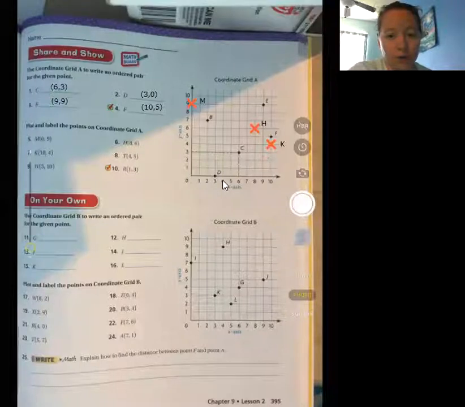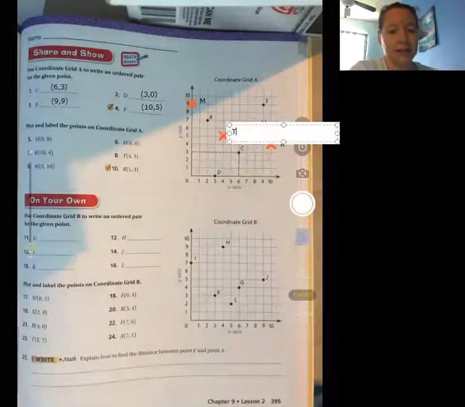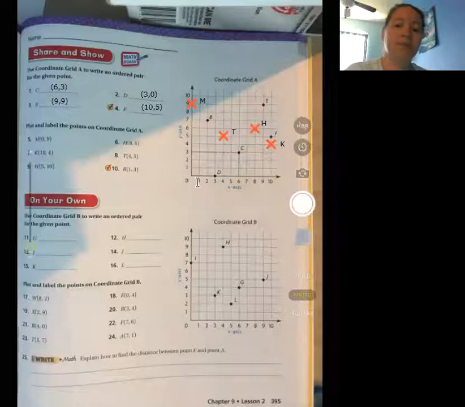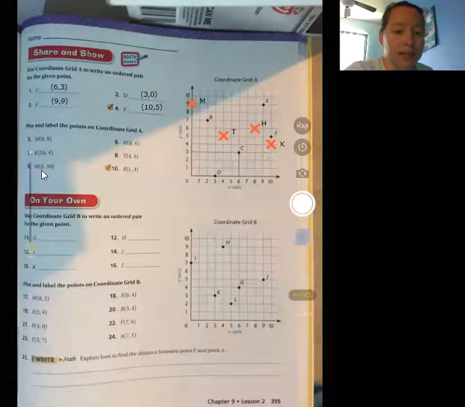Go over to the 4, go up to the 5, put it there, and label it as T. Number 9, W: (5, 10).